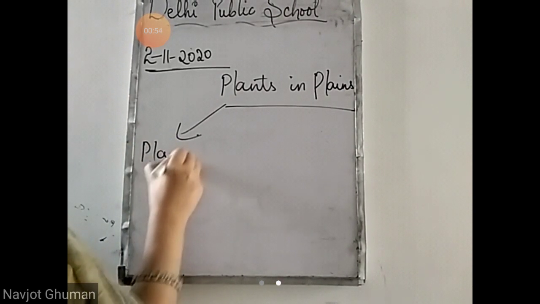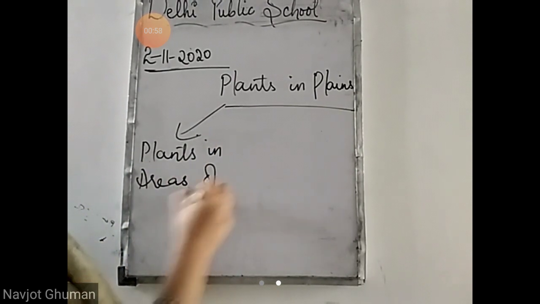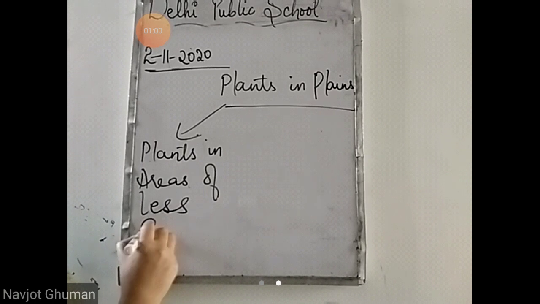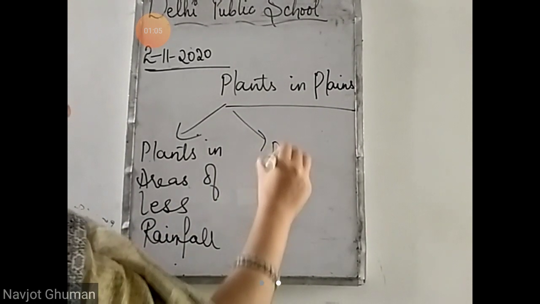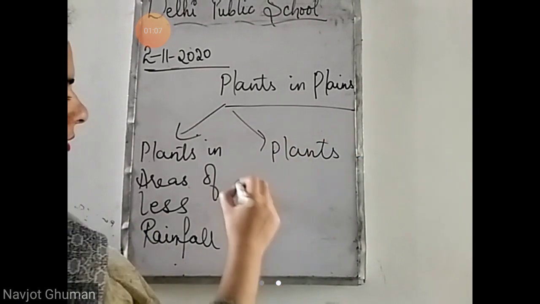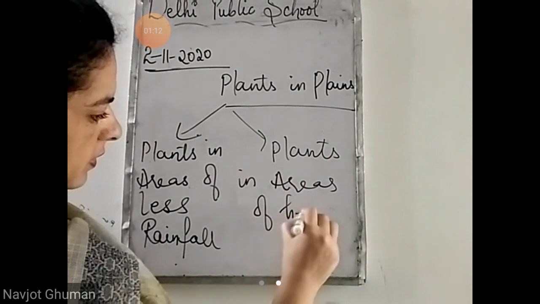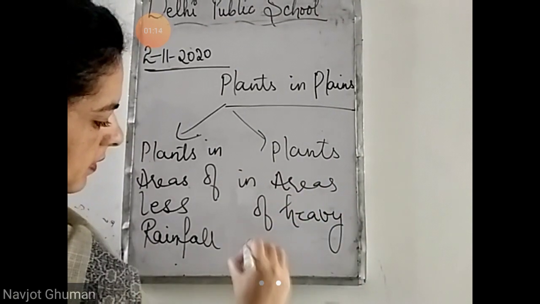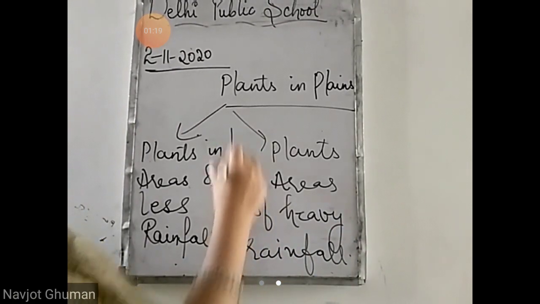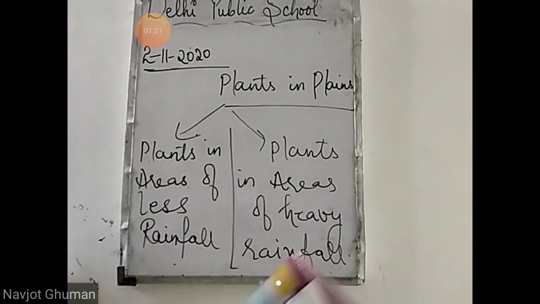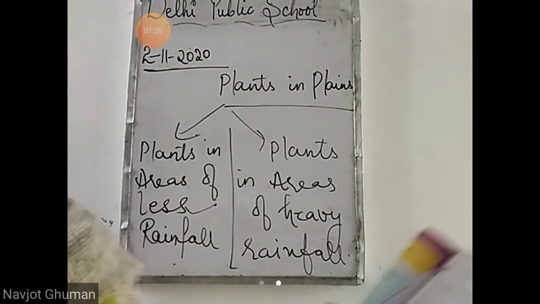Plants in areas of less rainfall, plants in areas of heavy rainfall. Some are found in the areas that receive less rainfall and some are found in the areas that receive heavy rainfall. So first we'll study about the plants in areas of less rainfall.